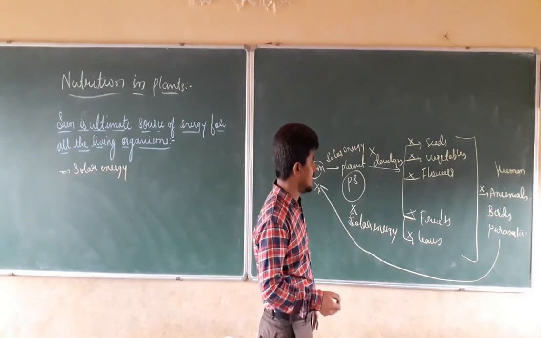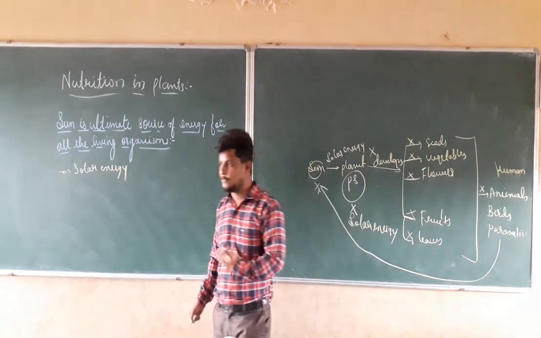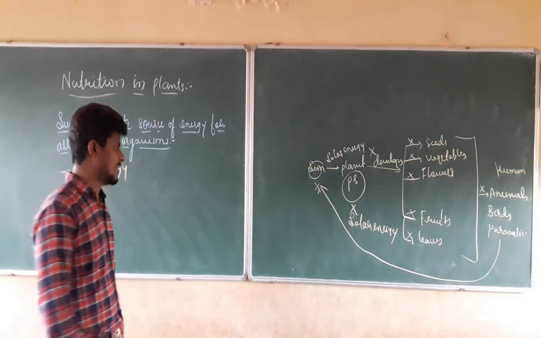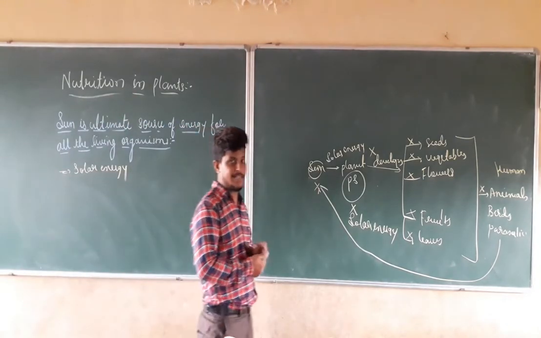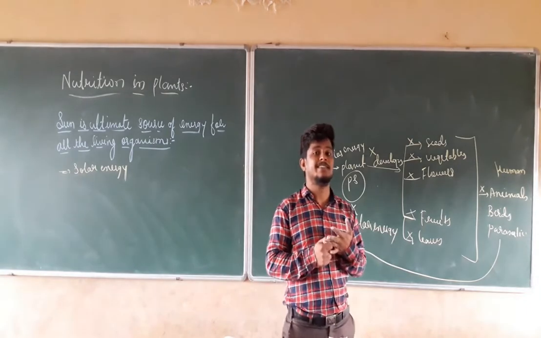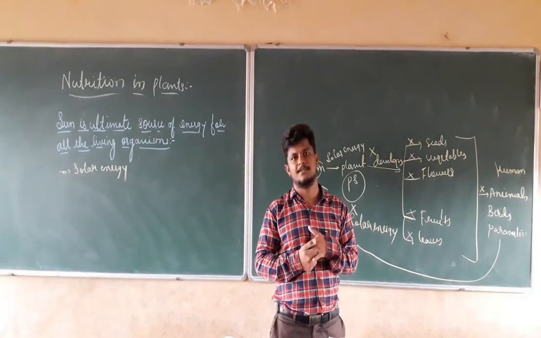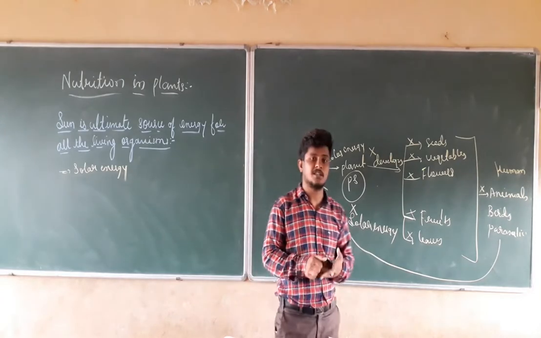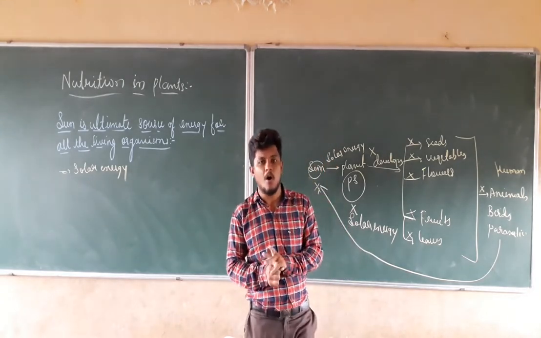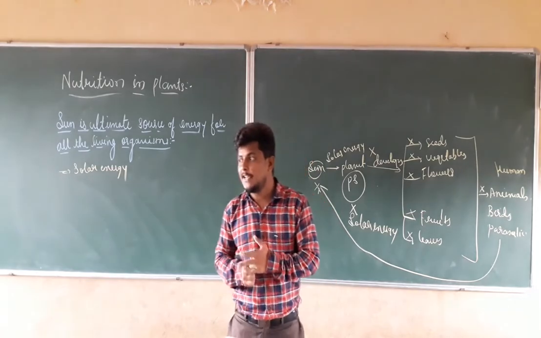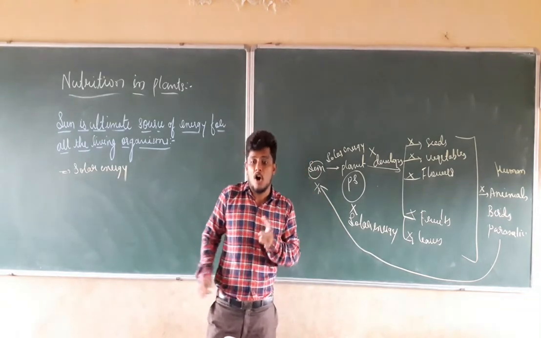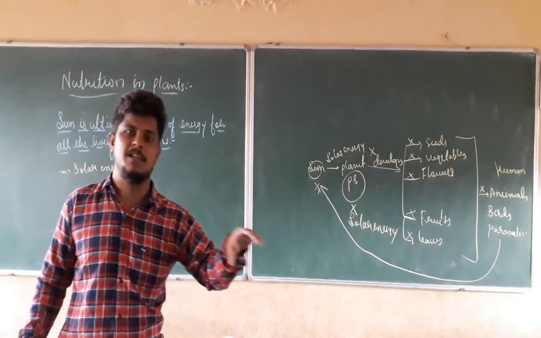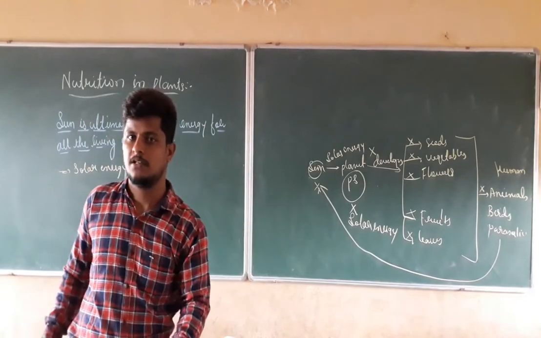In the same manner, if you remember the products produced by the photosynthesis process, they produce carbohydrate. Another thing they are going to produce, what? They are going to produce oxygen. The byproduct of photosynthesis is oxygen. Now what is the purpose of the oxygen? Oxygen gas can be utilized for respiration in animals and human beings.